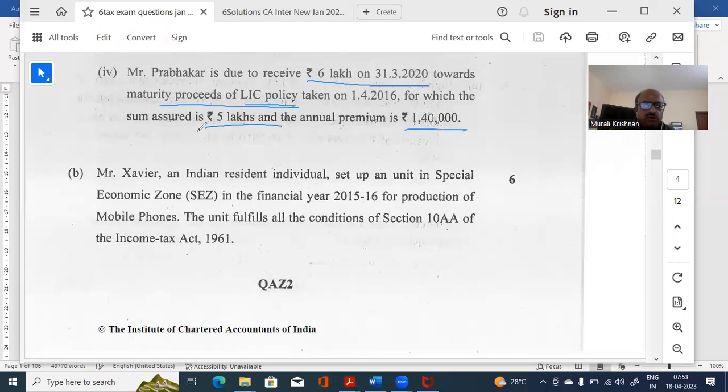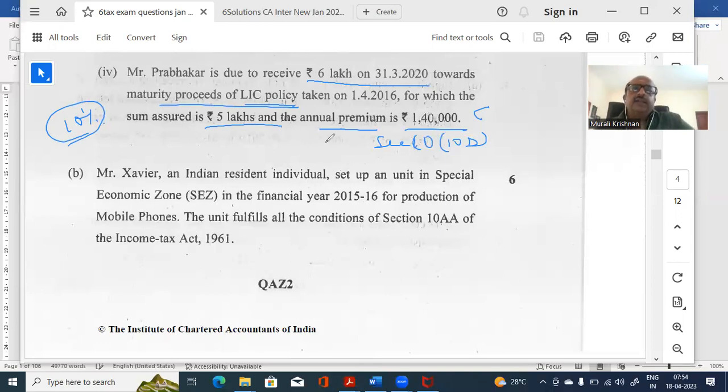So what is important is whether the annual premium is 10% or more. It is more than 10%. Therefore, it will not qualify under section 10(10)(d). There is a section 10(10)(d) which says that if the payment is being made more than this, it will not qualify under this. As a result, the amount that is received will also be taxable.